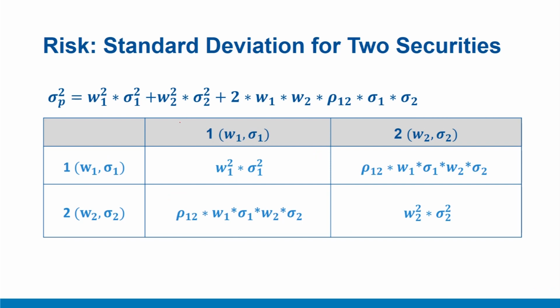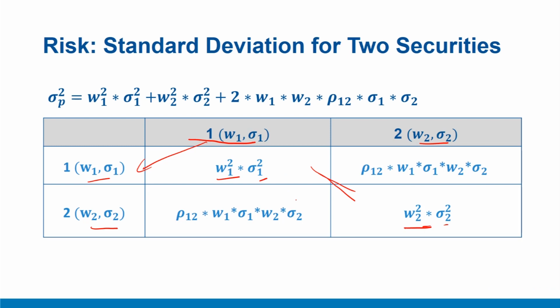Now let us understand a more generic and easy to use thumb rule while constructing the risk for a two security portfolio. You need to create 2 cross 2 boxes like this, where you have first W1 sigma 1, W2 sigma 2 here, and W1 sigma 1, W2 sigma 2 here. Now in the first box you will combine these two terms to get W1 square sigma 1 square, and again this cross term will give you W2 square sigma 2 square in a very similar manner. So these are called diagonal boxes.